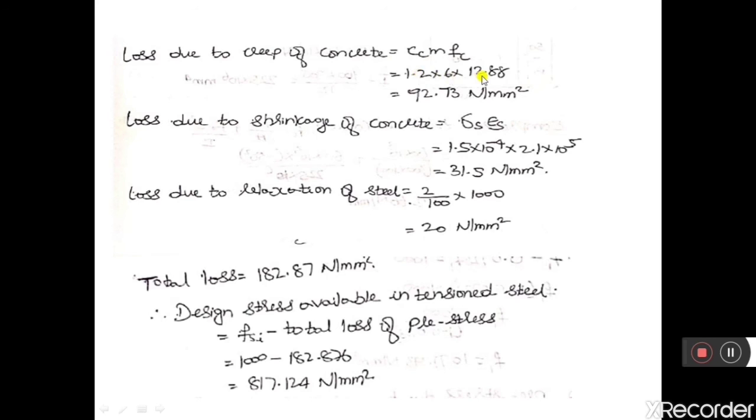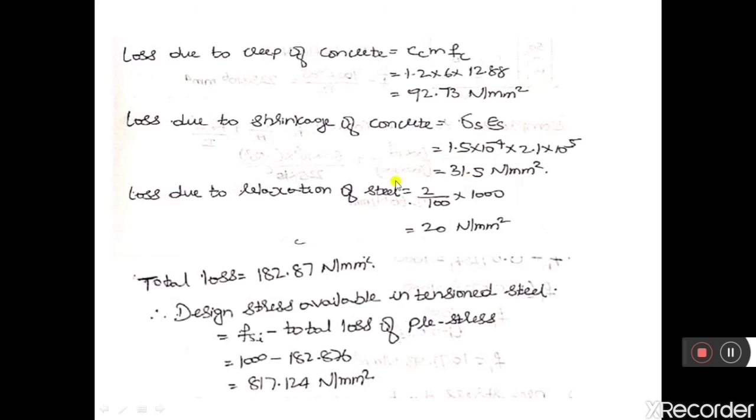FC is the compressive stress in the concrete. We have calculated it by considering two different eccentricities at midspan and supports. So loss due to creep of concrete is 92.73 Newton per mm square. Loss due to shrinkage of concrete is delta S into ES. Delta S is given 1.5 into 10 to the power of minus 4. ES is Young's modulus of steel, 2.1 into 10 to the power of 5. Therefore, loss due to shrinkage of concrete is 31.5 Newton per mm square.